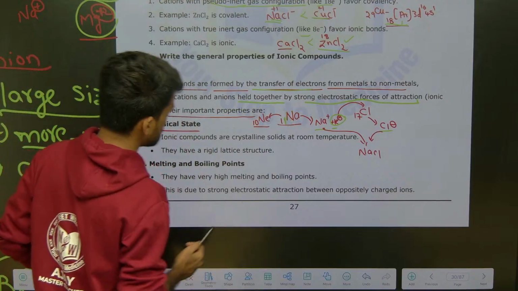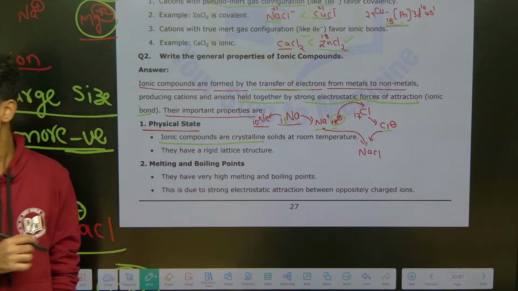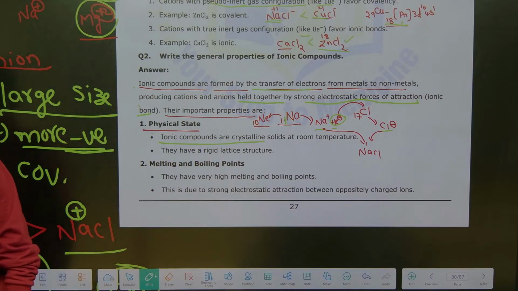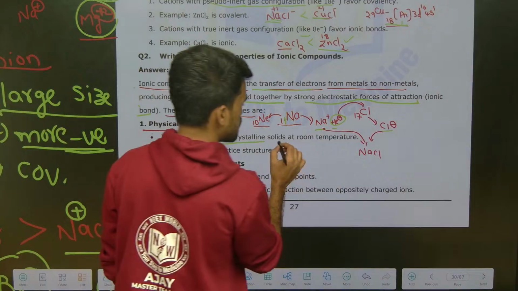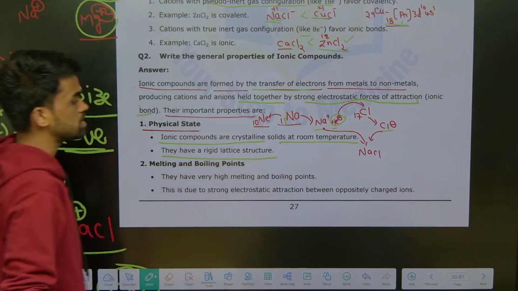First of all, physical state. Look here, ionic compounds are crystalline solids at room temperature. They have a rigid lattice structure.